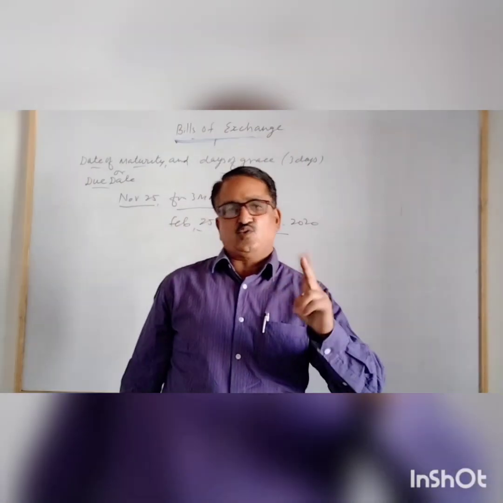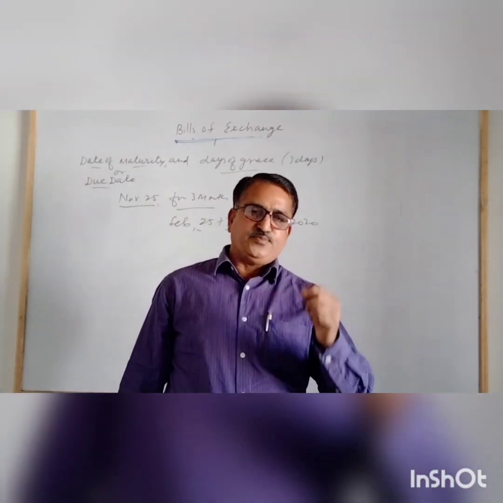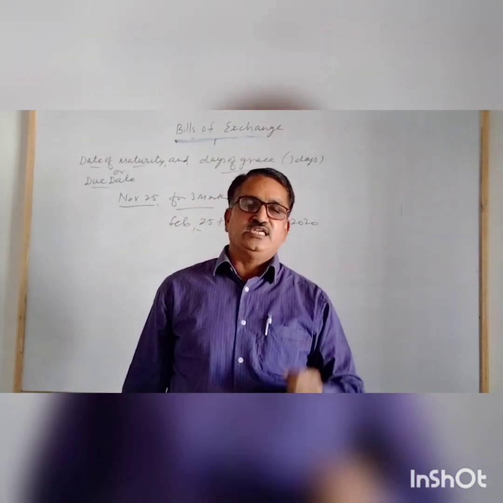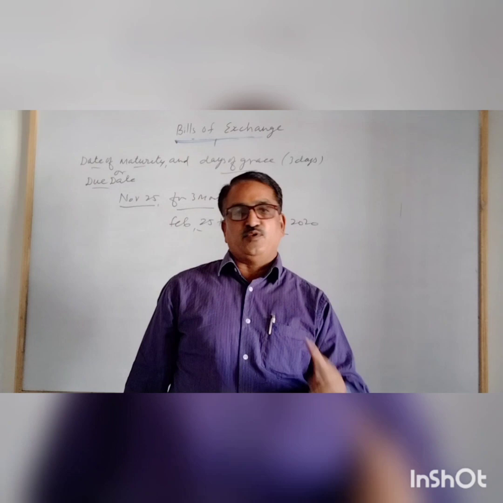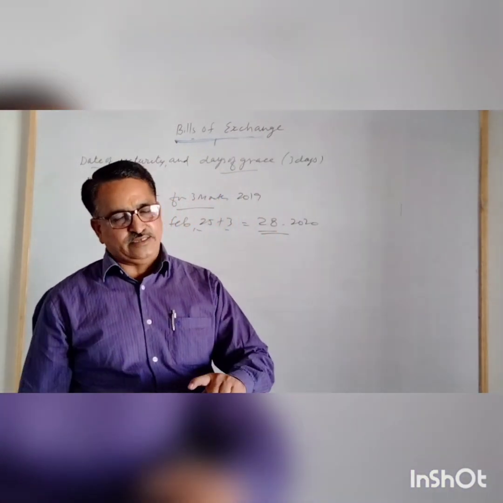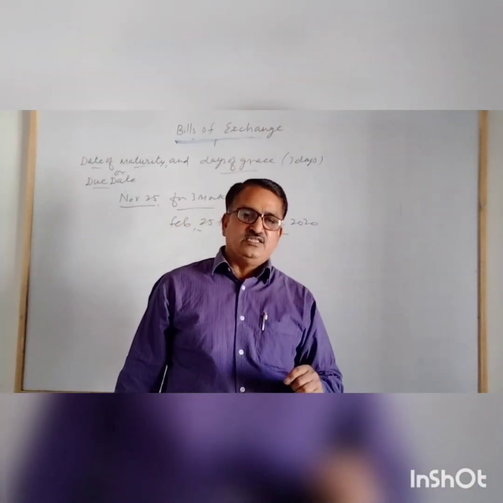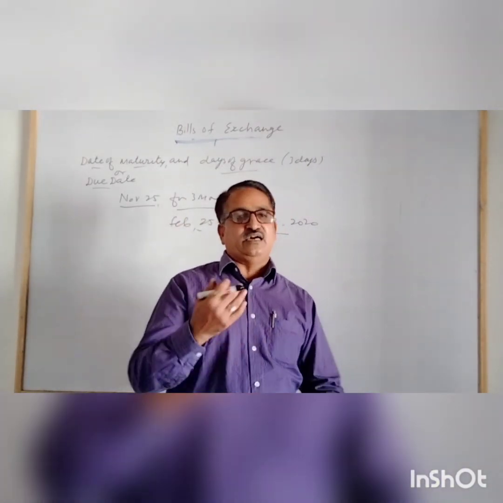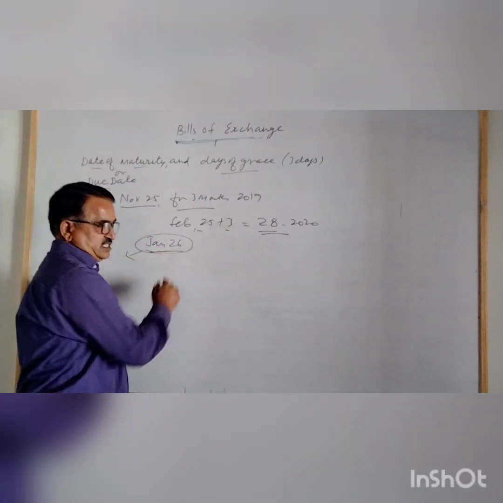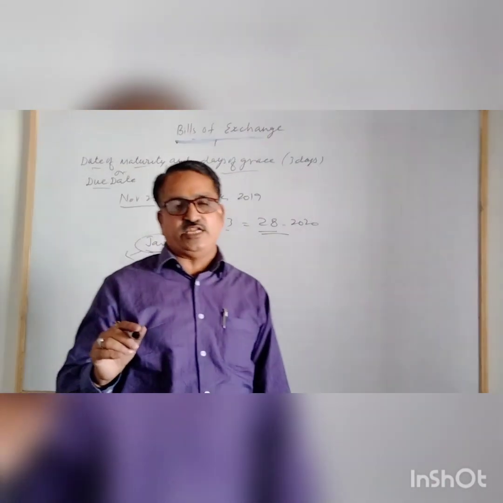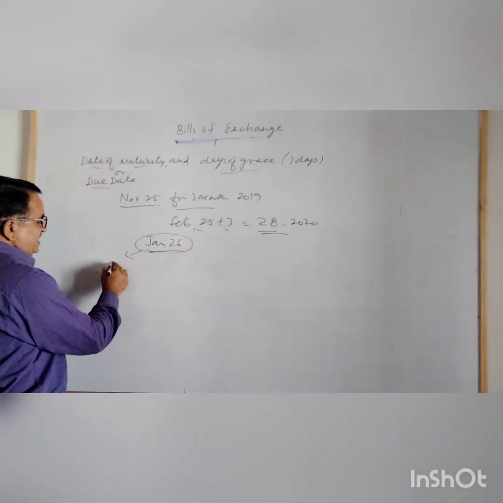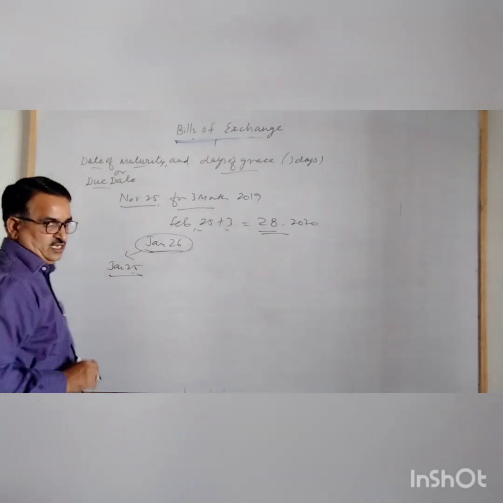In this case, there are two important points. Suppose the due date falls on a holiday, then what is the due date supposed to be? There are two types of holiday. One is a gazetted holiday and the second one is an emergency holiday. If it is a gazetted holiday, in that case the due date is supposed to be 1 day earlier. Suppose your due date falls on January 26th. We know January 26th is a national holiday, it is a gazetted holiday. So the due date is supposed to be 1 day earlier. It means January 25th will be the due date.